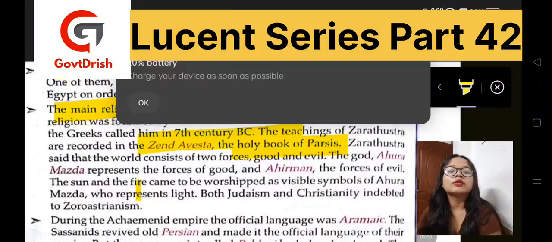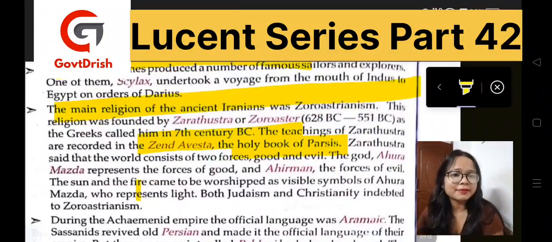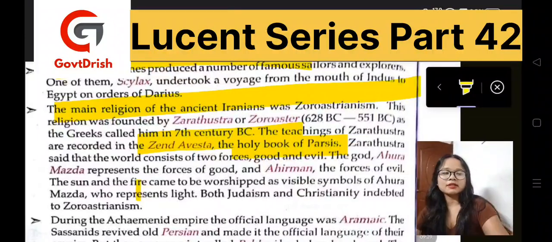Now, the sun and the fire came to be worshipped as visible symbols of Ahura Mazda, and they conjointly represent light. So, Judaism and Christianity are indebted to Zoroastrianism. It can be seen in other words as well.